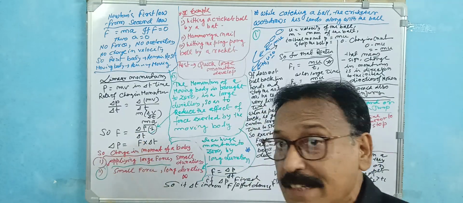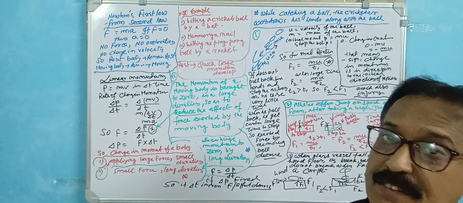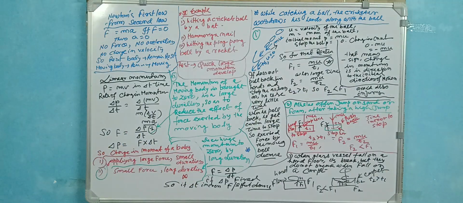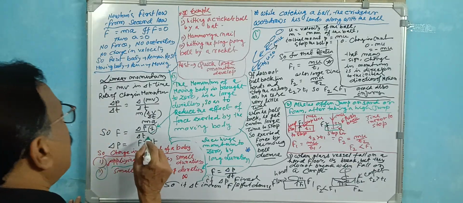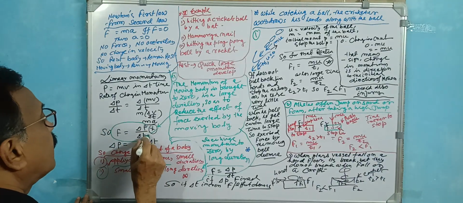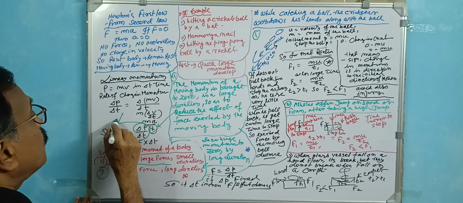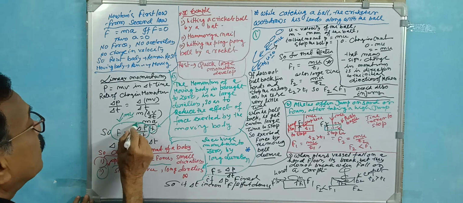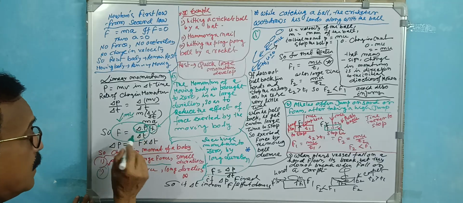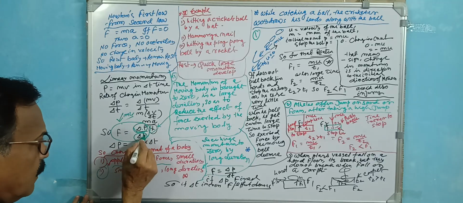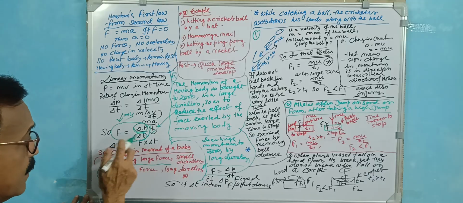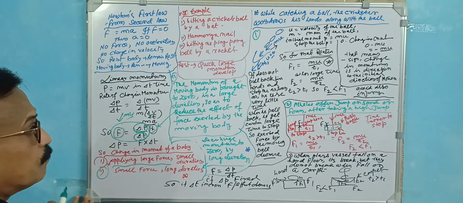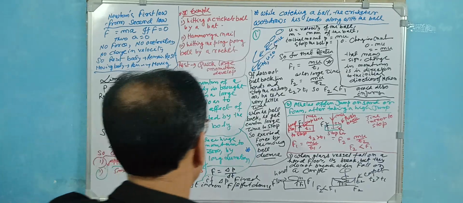If the time is increased, F is decreased. This is an inverse proportion. Suppose a moving body with fixed mu is stopped. If t is greater, this value is less. If t is smaller, this value is high. So this is an application.